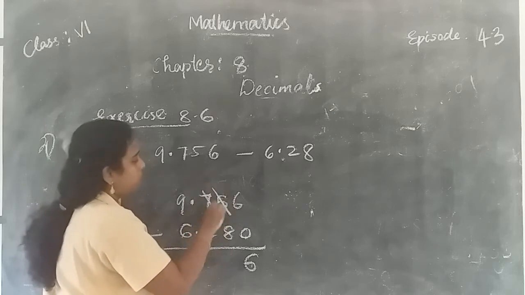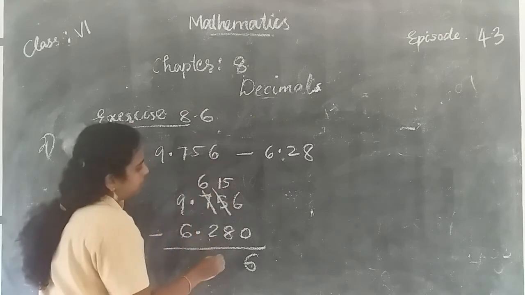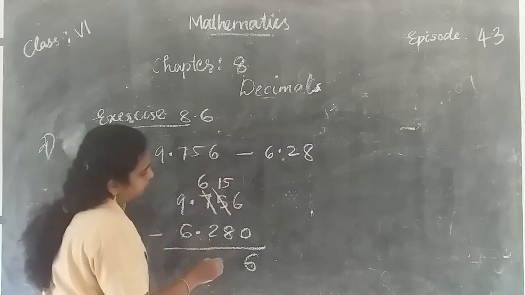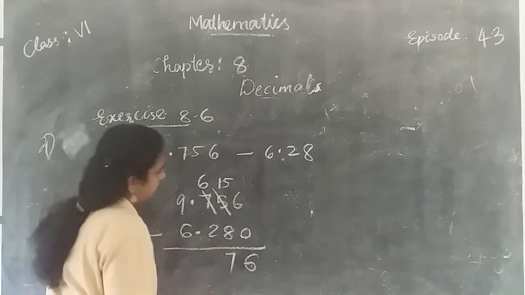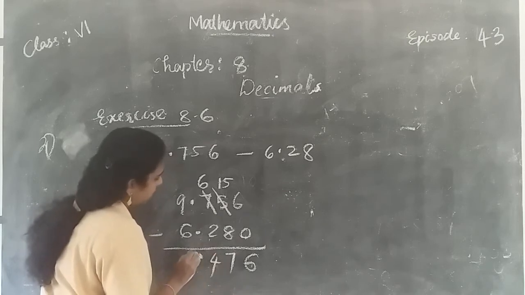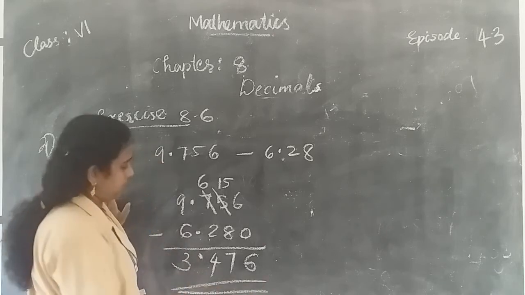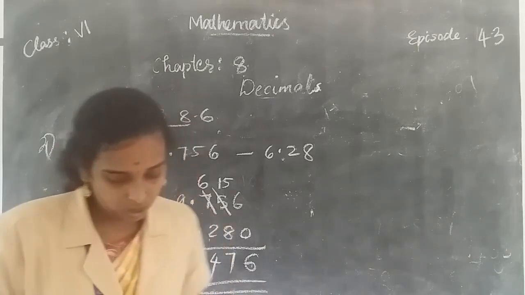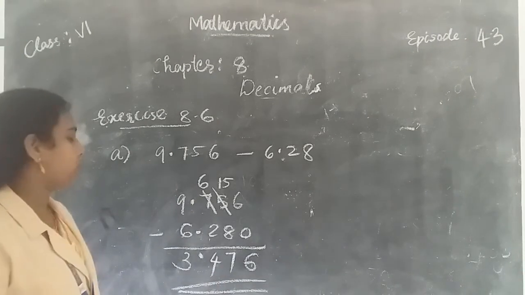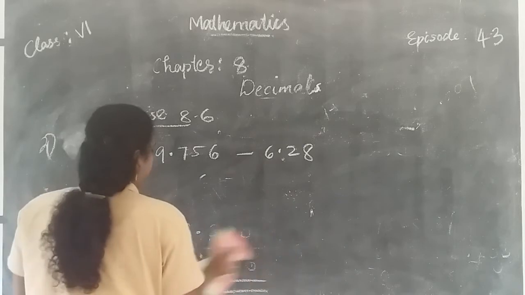So borrow from 1 and here is 15 and here is 6. So 15 minus 8, that is 7. Then 6 minus 2 is 4 and 9 minus 6 is 3. So 3.476 is the value.